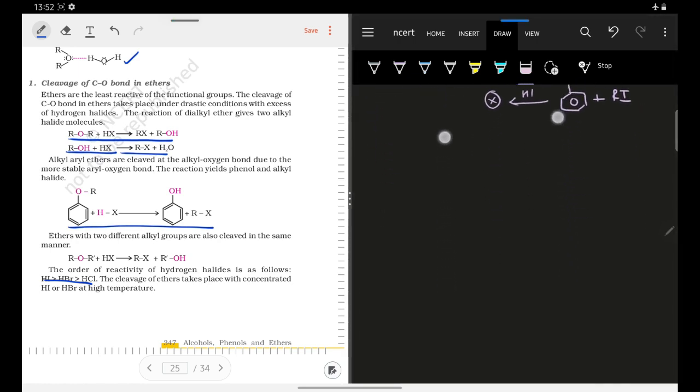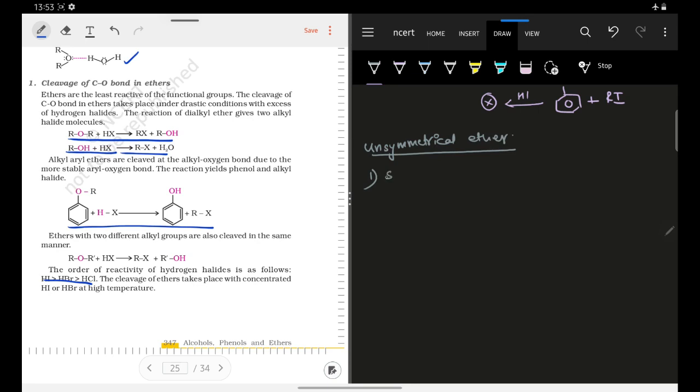Now what happens is sometimes they do not give you symmetrical ethers, they will give you an unsymmetrical ether. So this is what we have to remember. In case of unsymmetrical ether, you have to keep only two things in mind. The first thing is, if you can make a stable carbocation, then you will do SN1 reaction.